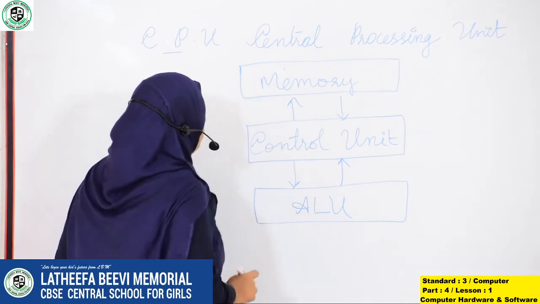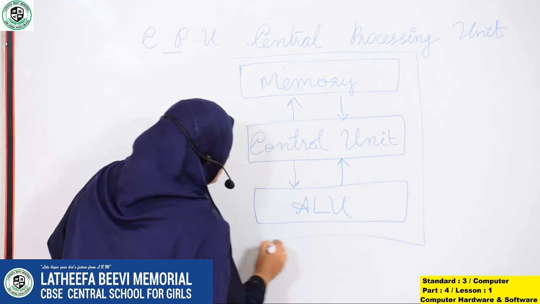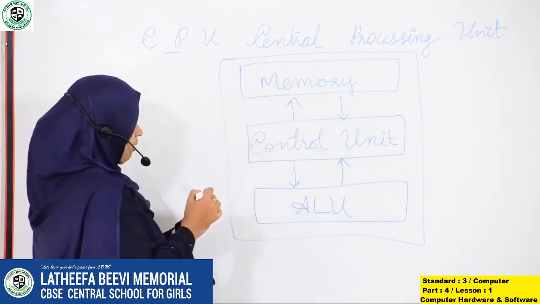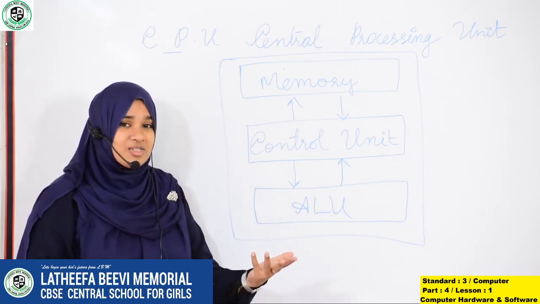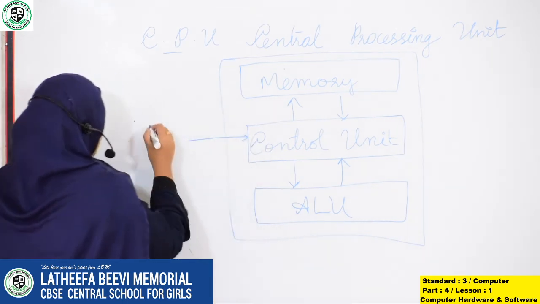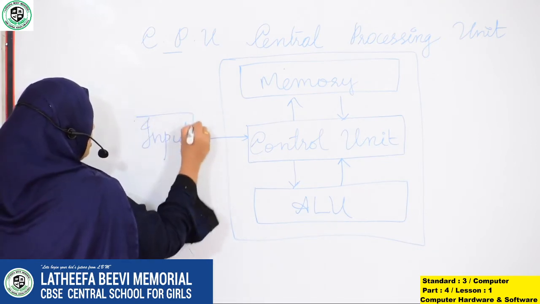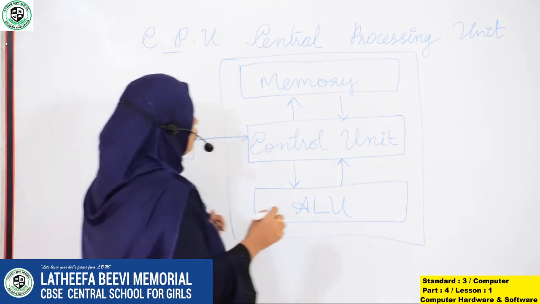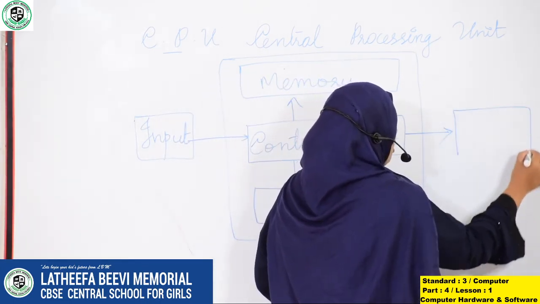Now, this is inside the CPU, right? So we keep this inside a box. Okay. Now something is missing. What is missing? Input and output are missing. Where will we give input? Here. Input. It's in a box. And output also from the CPU. Output.